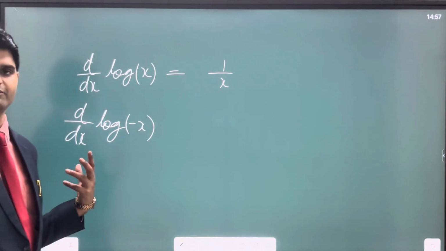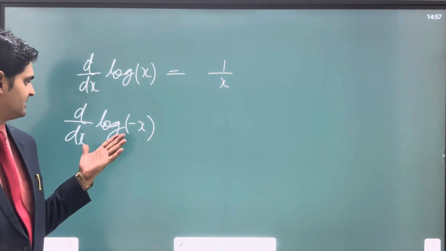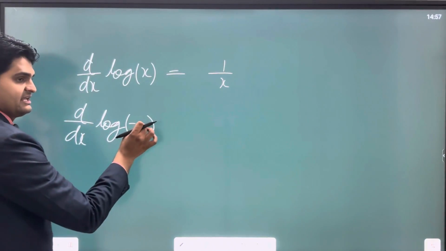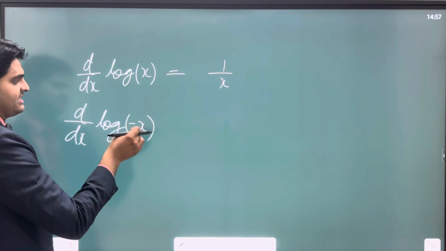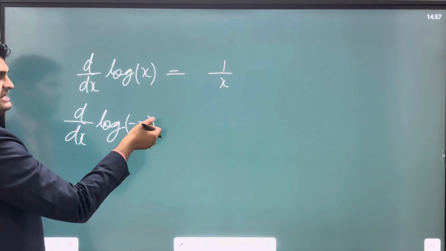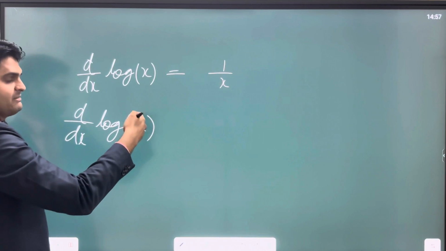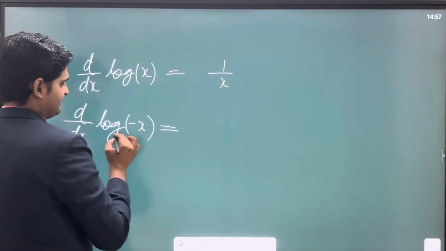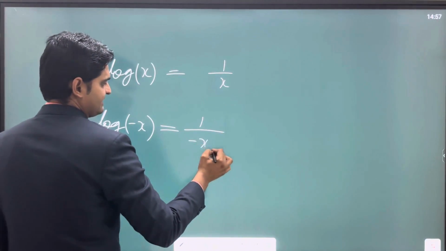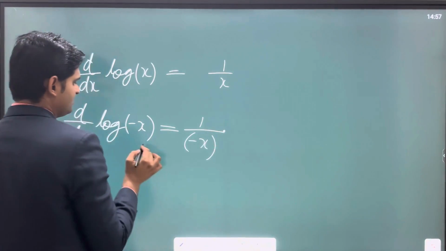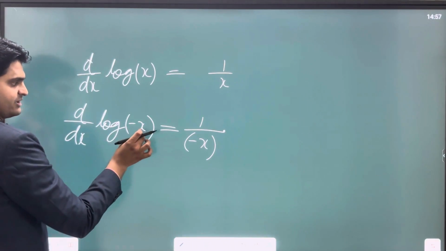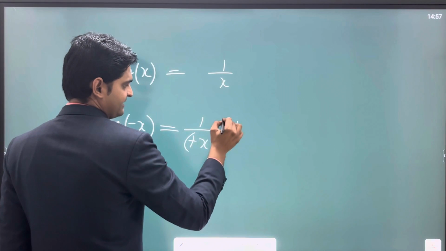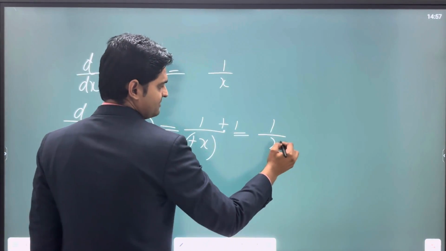Now if I ask you what is the differentiation of log of minus x, you might say that log is not defined for negative values. You are right, but please understand, we are not saying the log is negative. We are saying the value of x is negative, and negative into negative will become positive. So if we differentiate it, it will be 1 upon minus x into the chain rule. Differentiation of minus x will be minus 1, so minus and minus will get cancelled. So the final answer will be 1 upon x only.